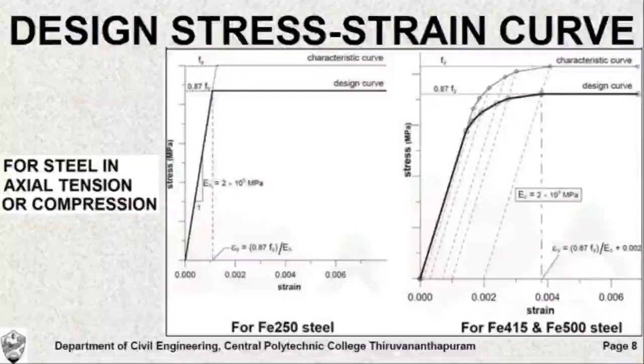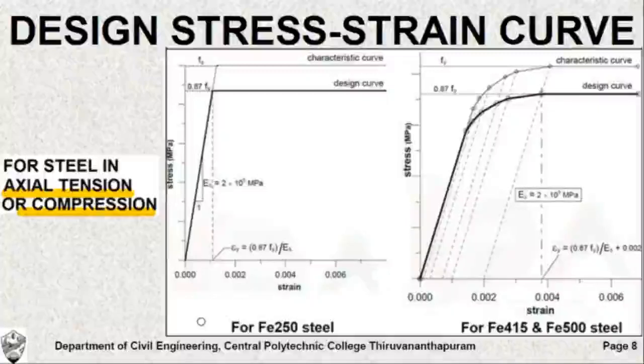Now let us discuss the stress strain behavior of steel. We have two kinds of steel: Fe 250 grade, which is the MS bar, and HYSD bars, Fe415 and Fe500 grade steels. Now we want to understand how the steel behaves when subjected to axial tension. You know that steel is used on the tension side of flexural members and it is subjected to tension. The behavior of steel in compression almost resembles that of axial tension, so we have written it as axial tension or compression.